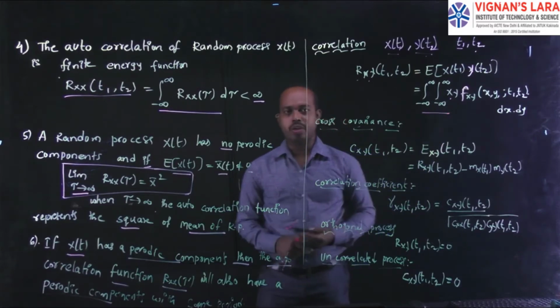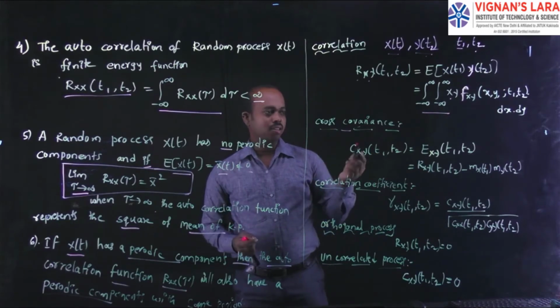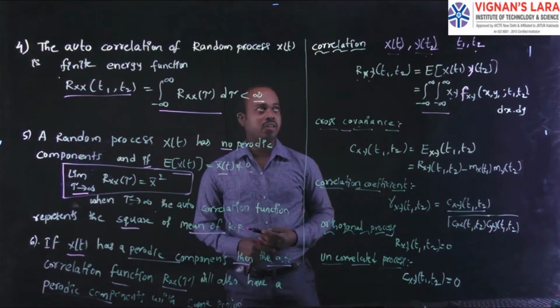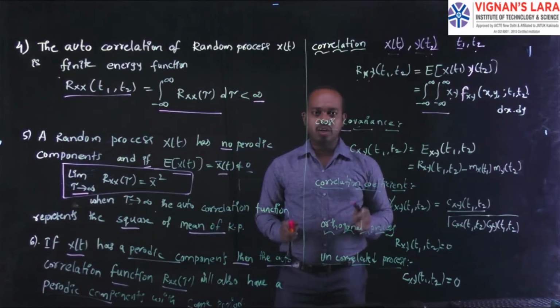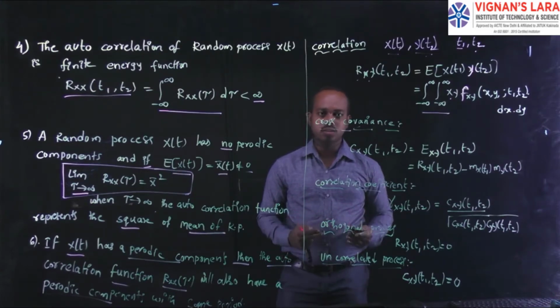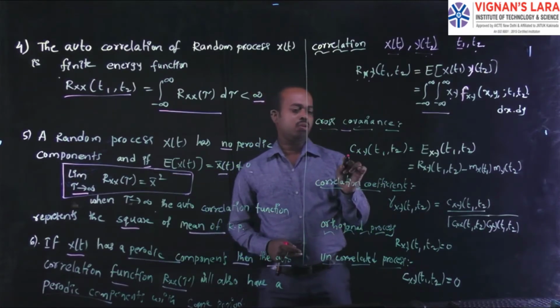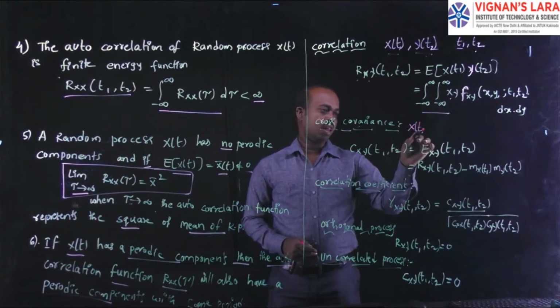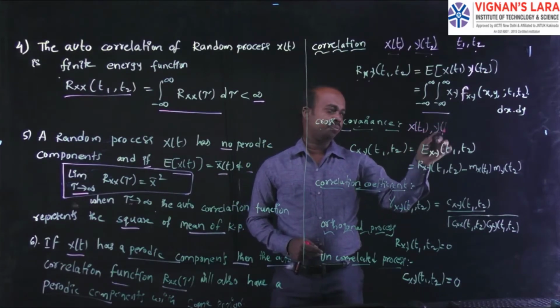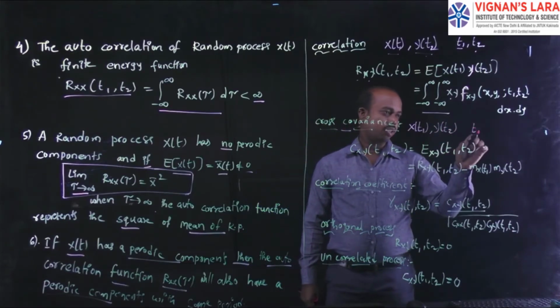Coming to the next topic, the next one is cross covariance. Already we have seen this terminology, cross covariance and correlation function. I am just saying what formulas we have for that. You have to remember these formulas and utilize them to simplify problems. For the cross covariance, consider two random processes x of t1 and y of t2, defined at the times t1 comma t2.